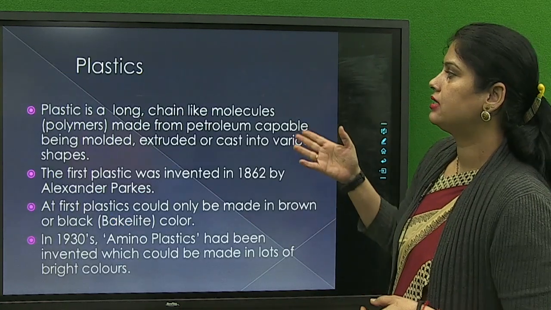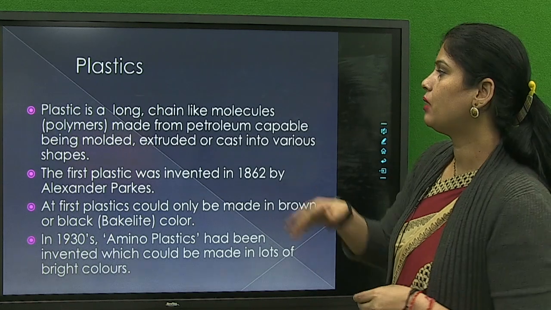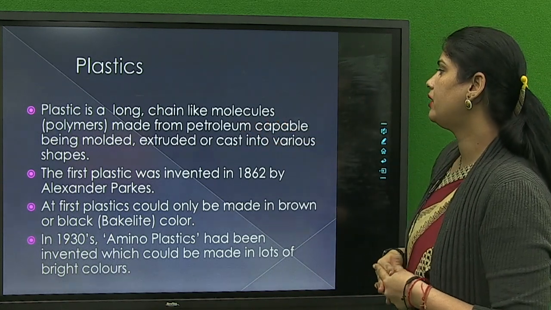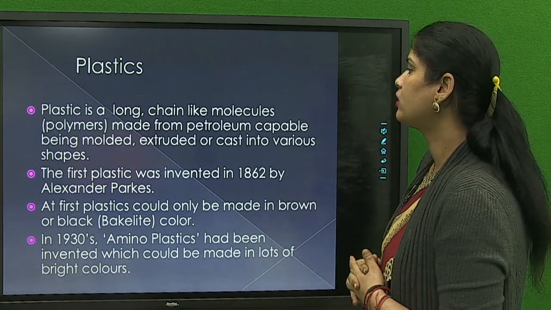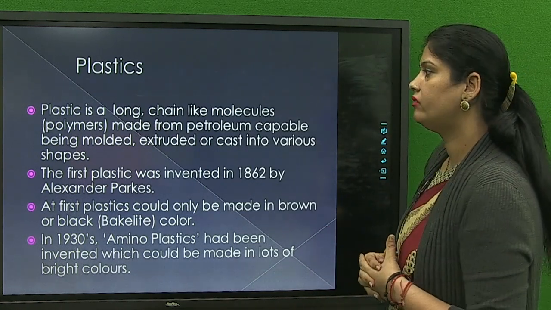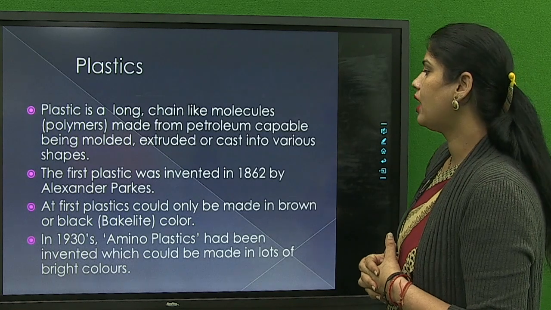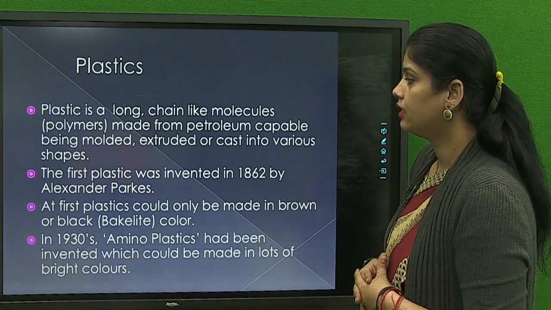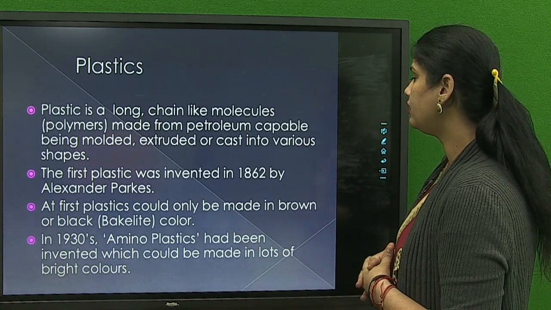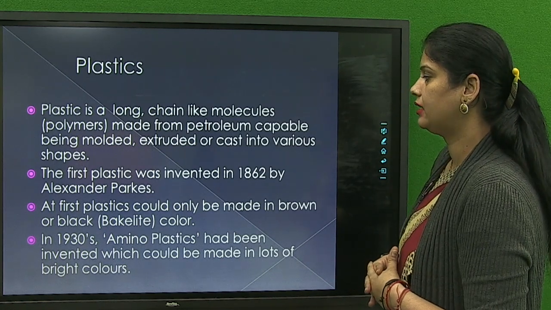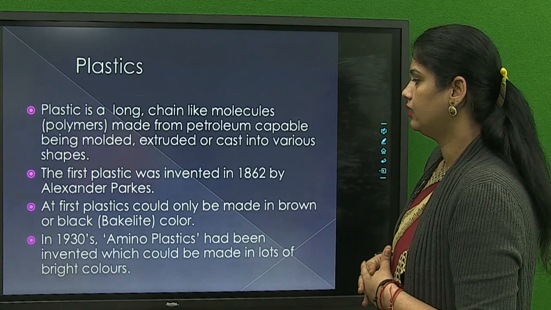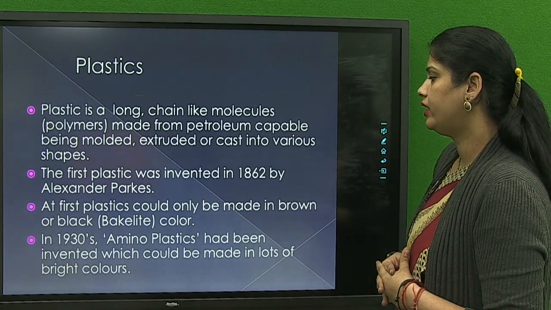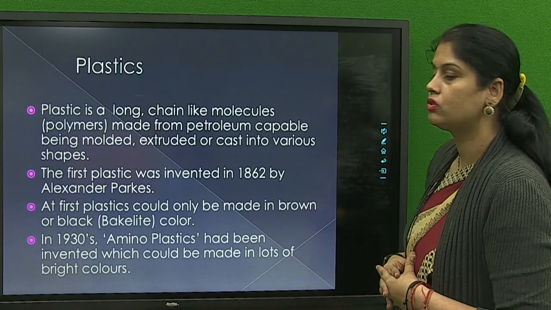Now, how to make these plastics? Plastic is made of long chain-like molecules, polymers made from petroleum, capable of being molded, extruded or cast into various shapes. The first plastic was invented in 1862 by Alexander Parkes. At first plastic could only be made in brown or black, that is Bakelite color. In the 1930s, amino plastics were invented, which could be made in lots of bright colors.